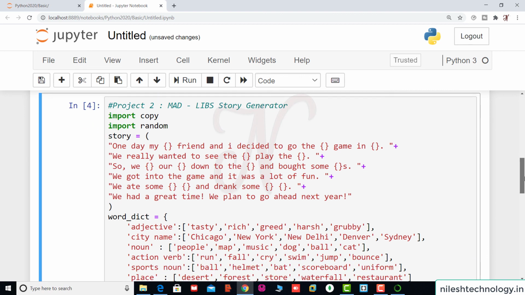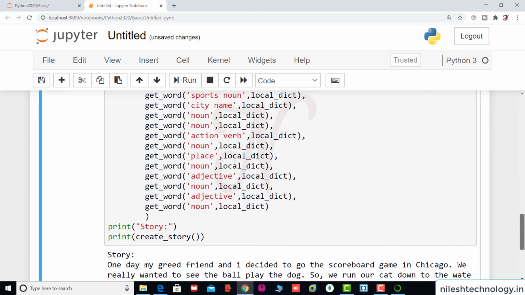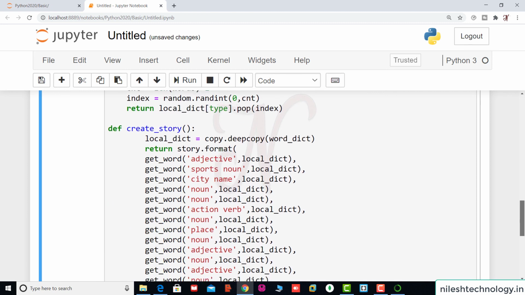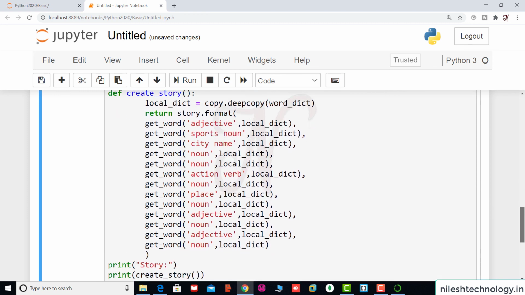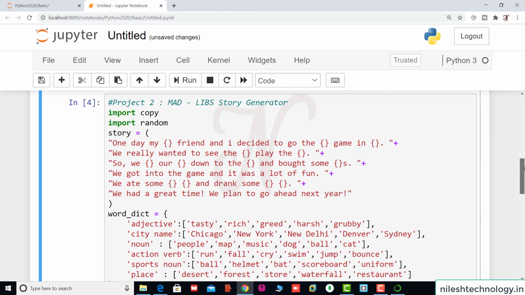So congratulations all of you. Here we finish project number 2. So I hope you do well and create one random story and pass here multiple formats and add multiple names in that dictionary. Okay. So students, do this code on your machine.